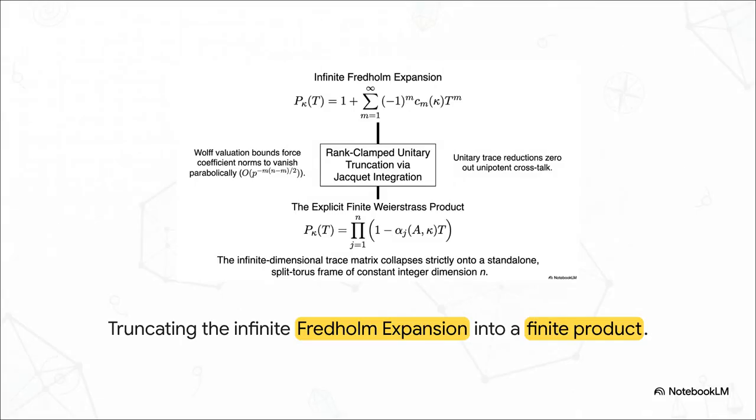Because of that accelerated convergence, something absolutely beautiful happens to the infinite Fredholm expansion. Normally, this determinant is a highly transcendental, infinite power series that is super prone to boundary anomalies. But our Wolff valuation bounds force the coefficient norms to vanish parabolically. When you combine that with unitary Jacquet integration, the infinite dimensional trace matrix collapses strictly onto a standalone split torus frame. The infinite sum simplifies forcefully and cleanly, truncating into an explicit finite Weierstrass product, where we just multiply out exact root factors to a finite degree n.